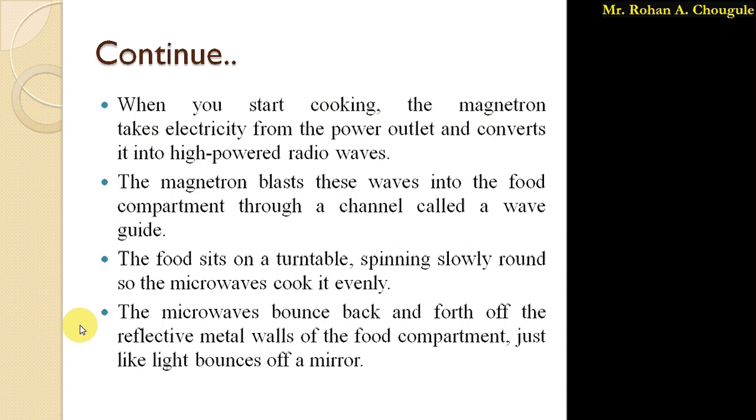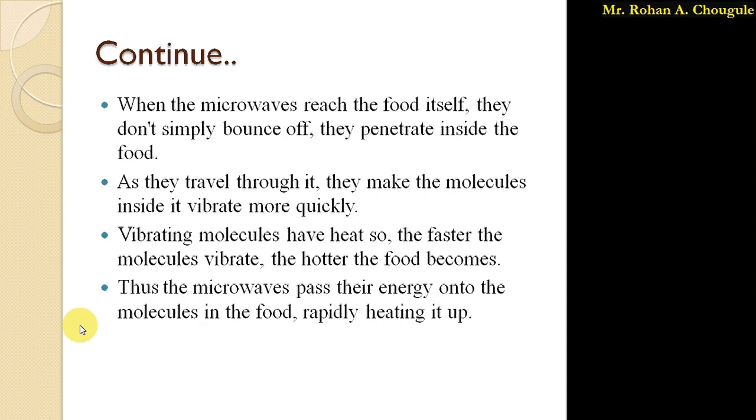To cook the food evenly, a turntable mechanism is used inside the food compartment, and the compartment also has reflective walls which reflect the microwaves inside it. Once they reach the food, they do not simply bounce off, they penetrate inside the food. As I said, the microwaves penetrate three things: sugar, fat, and water. Our food is a combination of all these things.